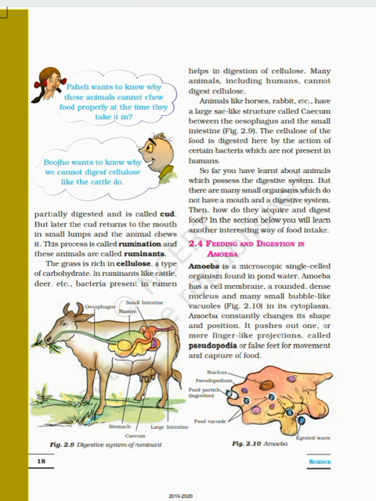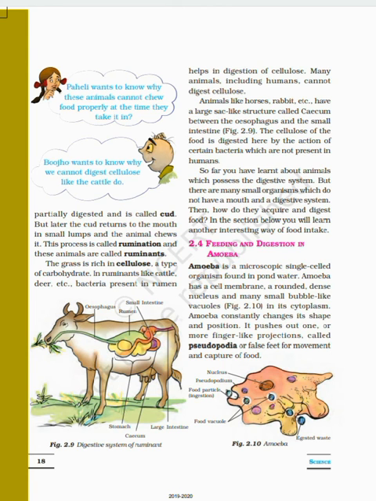In the rumen, the bacteria partially digest the food, and now it is called cud. Later, the cud returns to the mouth and animals chew it again slowly. This phenomenon is called rumination, and the animals are called ruminants. They also have a very long small intestine, which helps in complete digestion of cellulose, the main component of grass. And I used the word cud. What is cud? Partially digested food returned from the rumen into the animal's mouth for further chewing is called cud.